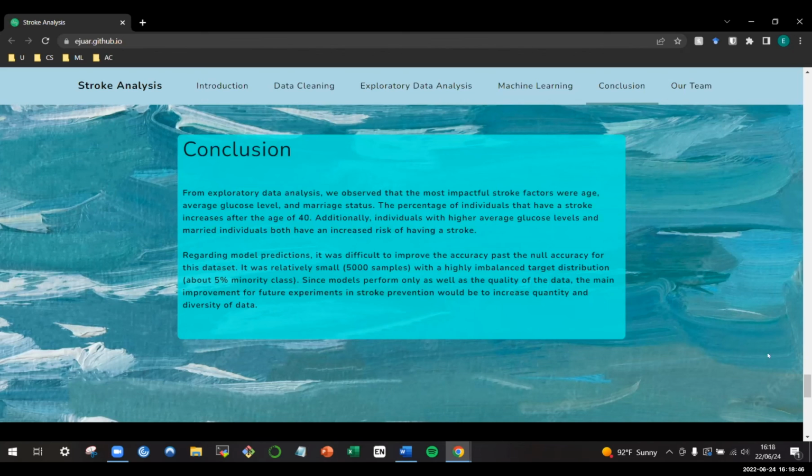Regarding model predictions, it was difficult to improve accuracy past the null accuracy for this dataset. It was relatively small, just about 5,000 samples, with a highly imbalanced target distribution, which was about 5% minority class. Since models perform only as well as the quality of the data, the main improvement for future experiments in stroke prevention would be to increase the quantity and the diversity of the data.